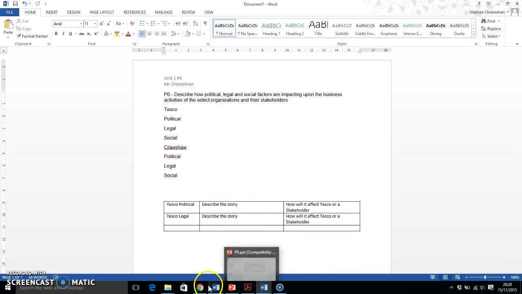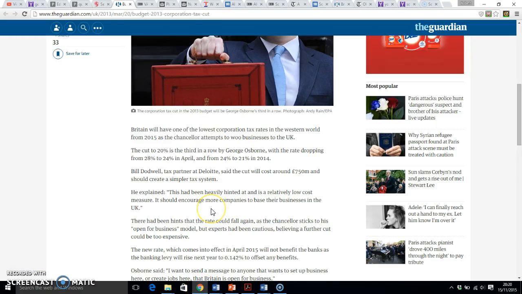So in order to be able to do that, you would first of all need to say that corporation tax is going to be, or as it turned out, it was cut to 20%. How did it happen? Well, in 2013 it went from 28% to 24%. In 2014 it went from 24% to 21%, and then in April 2015 it came down that last little percent, and now corporation tax is at 20%.